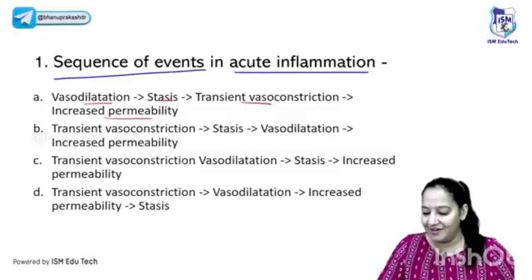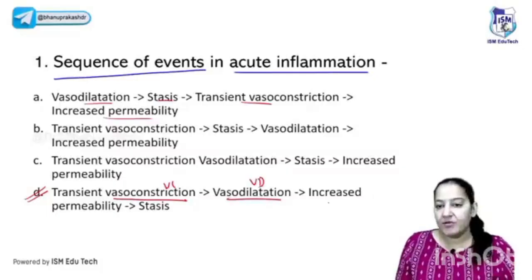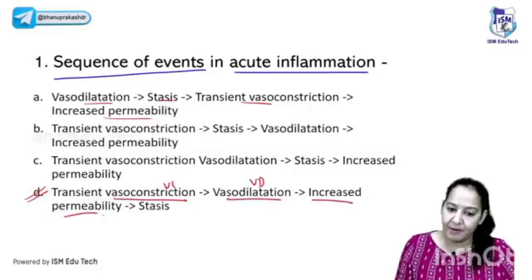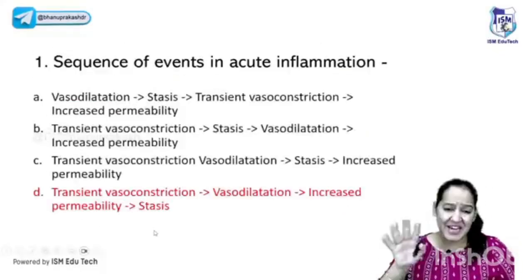Yes. Very good. No, Meher, it's not C. Read again, Meher. Others, you all are right. Correct answer is D. So first is vasoconstriction, followed by vasodilatation. Increased hydrostatic pressure is not given. The fourth is increased vascular permeability, and then the last one is the stasis. So out of the 5, 4 are given, but you have to arrange them in a sequence, right? This is a very commonly asked PYQ.